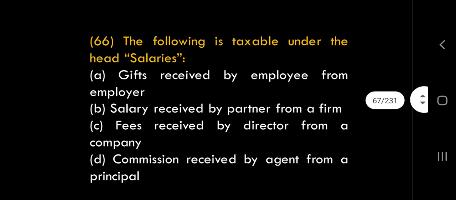Come to the next question. The following is taxable under the head salaries. If you receive gifts from your employer, it is taxable under the head salary. Absolutely right, you are also thinking in the right direction. Option A is right. Gift received by employee from employer is taxable under the head salary. Here also you should remember that if it is cash gift, it is fully taxable.